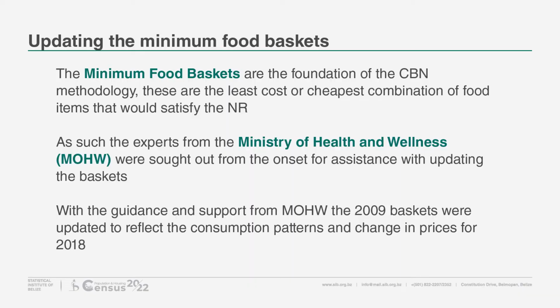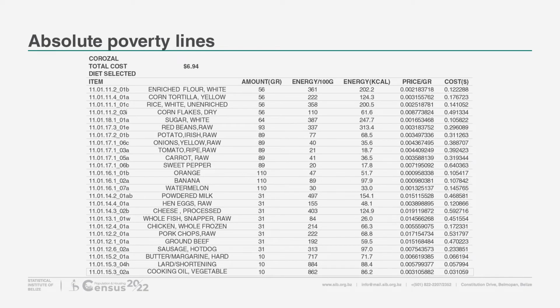The minimum food baskets are the foundation of the cost of basic needs methodology. These are the least cost or cheapest combination of food items that would satisfy the nutritional requirement. As such, the experts from the Ministry of Health and Wellness were sought out from the onset for assistance with updating the baskets. With their guidance and support, the 2009 baskets were updated to reflect the consumption patterns and changes in prices for 2018. Here we see in this example an MFB for the Corozal district. For this bundle of food items, the total cost was $6.94.